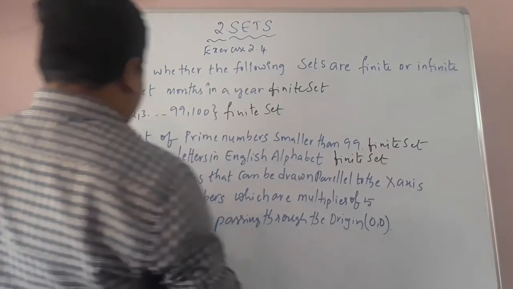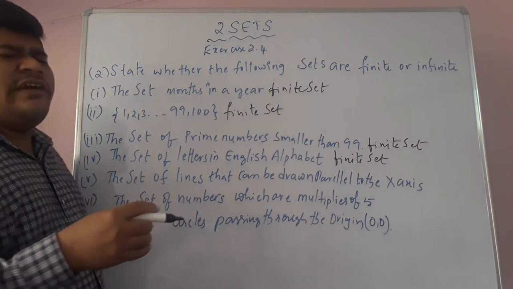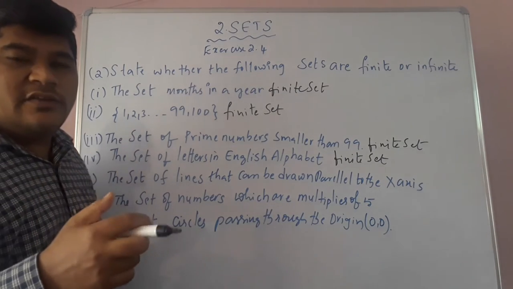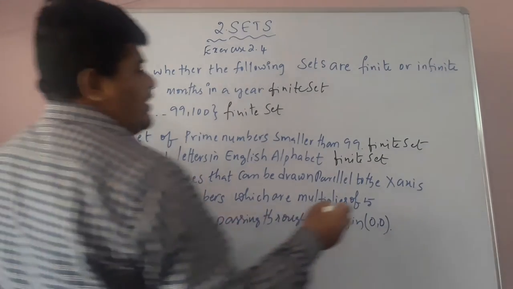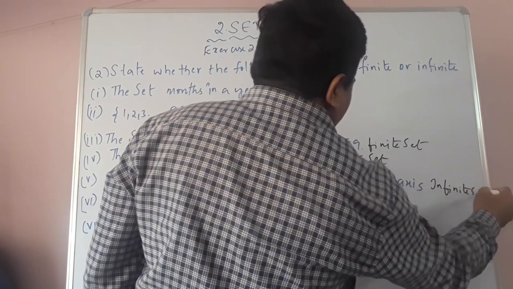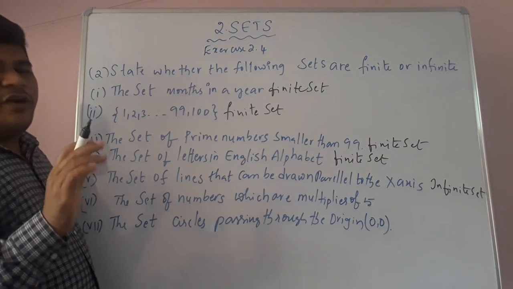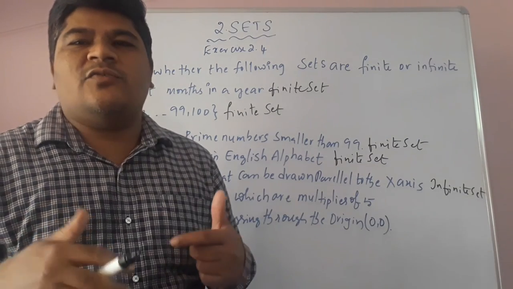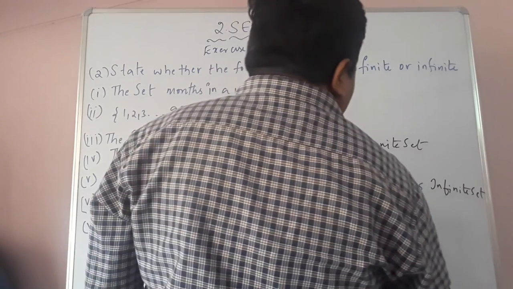The set of lines that can be drawn parallel to the x-axis. Parallel to the x-axis, you can draw infinite lines. So the number of elements is infinite, children. So it's an infinite set. Now the set of numbers which are multiples of 5. Children, 5 ones are 5, 5 twos are 10, 5 threes are 15. Like this, there are so many multiples of 5. So it's an infinite set.